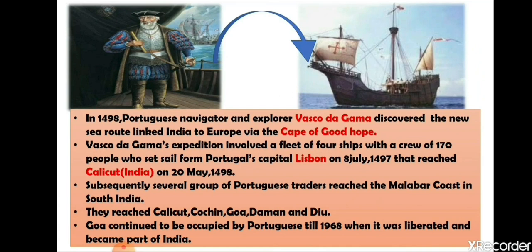Firstly, the Portuguese came to India. The Portuguese means, in 1498, the Portuguese navigator, you have listened about him also, Vasco da Gama, came to India. So the Portuguese were the first Europeans who discovered the sea route to India. In 1498, the Portuguese explorer Vasco da Gama discovered the new sea route that linked India to Europe via the Cape of Good Hope.